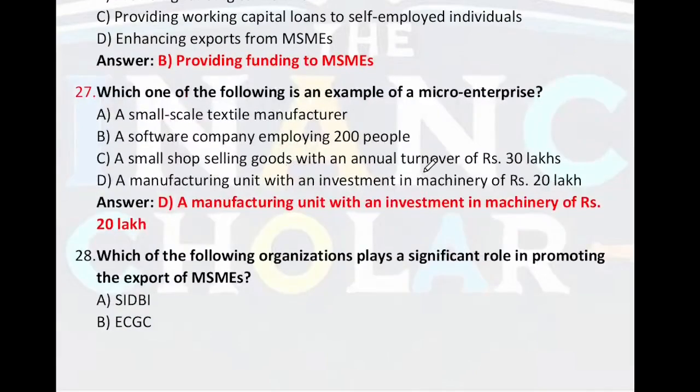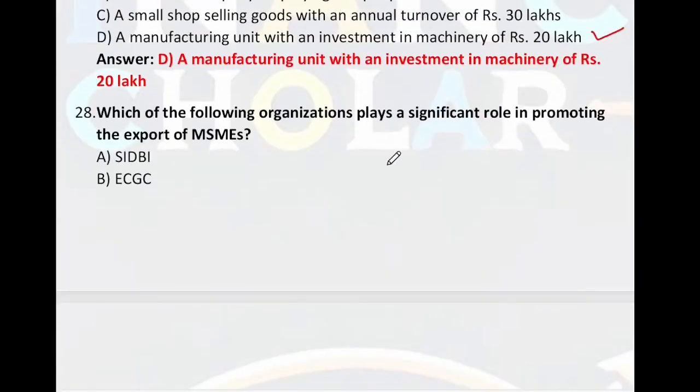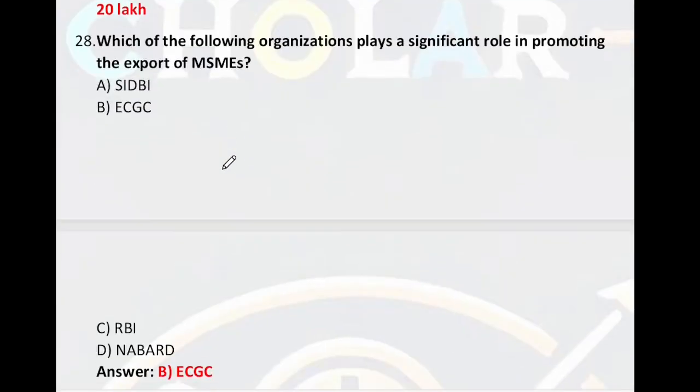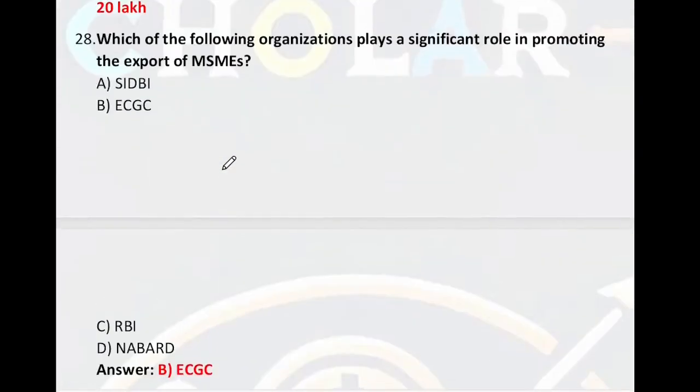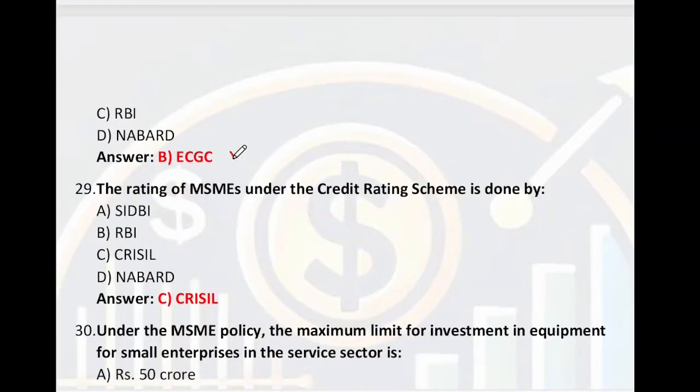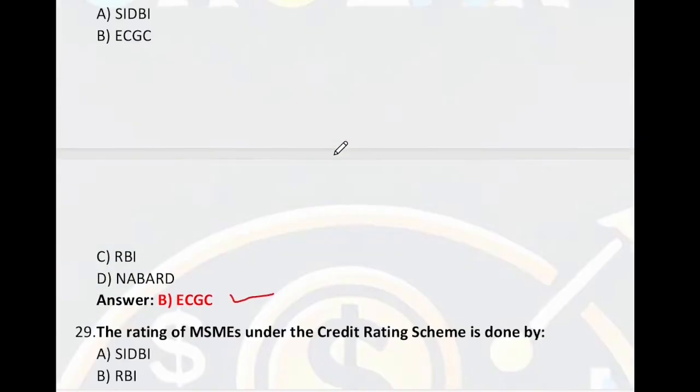Which of the following is an example of a micro enterprise? A small scale textile manufacturer, a software company employing 200 people, a small shop selling goods with annual turnover of 30 lakh, a manufacturing unit with an investment in machinery of rupees 20 lakh. So, D is the right answer. Which of the following organizations plays a significant role in promoting the export of MSME? SIDBI, ECGC, RBI or NABARD? So, for export of MSME, ECGC, Export Credit Guarantee Corporation, is the right organization.